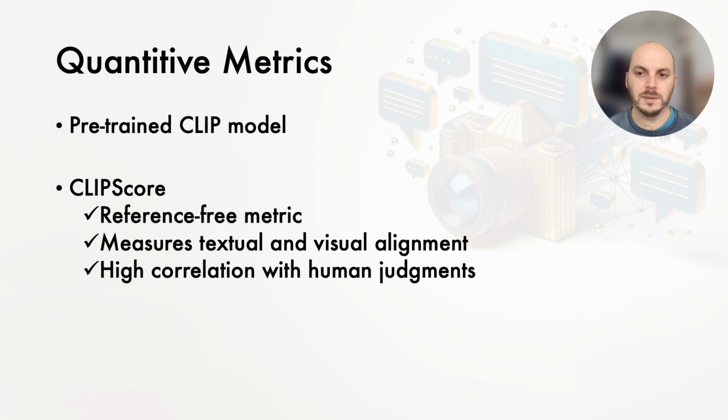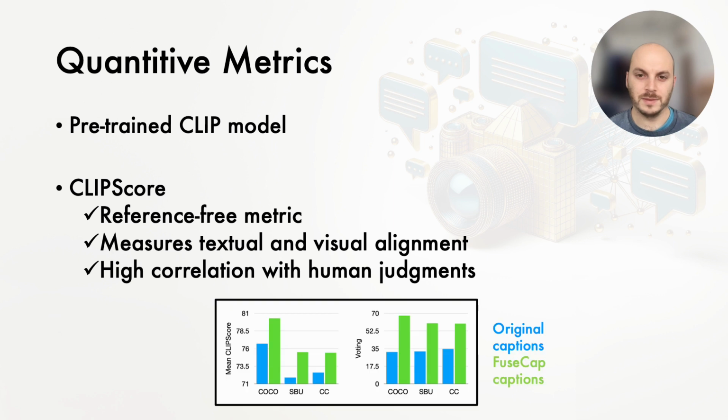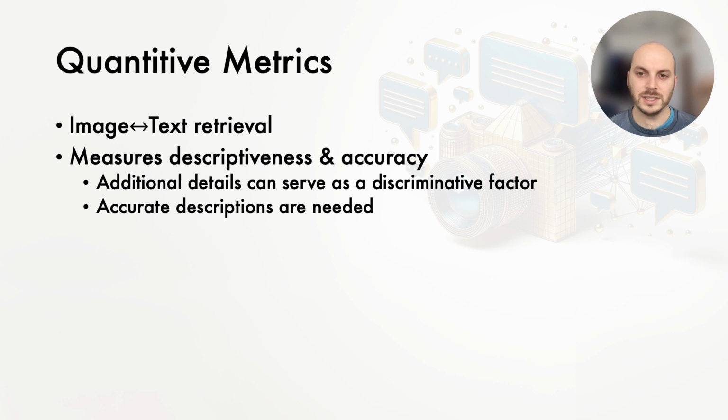Therefore, we compute CLIP score, a metric that measures the alignment between images and text using a pre-trained CLIP model. This approach is particularly suitable for our case as it is reference-free and has been demonstrated to correlate highly with human judgment. As can be seen, the CLIP score of the FuseCap dataset is higher than the score of the original captions across all enhanced datasets.